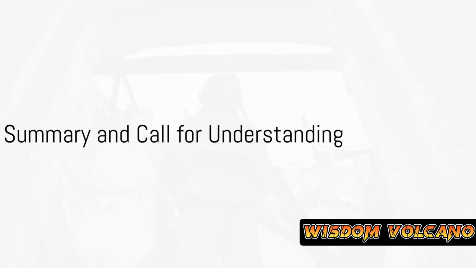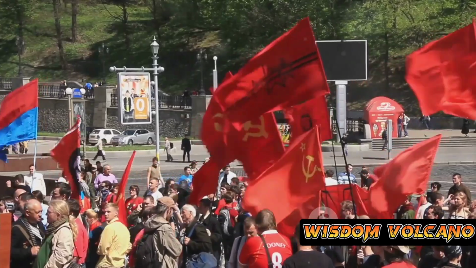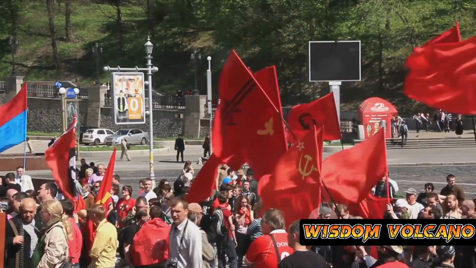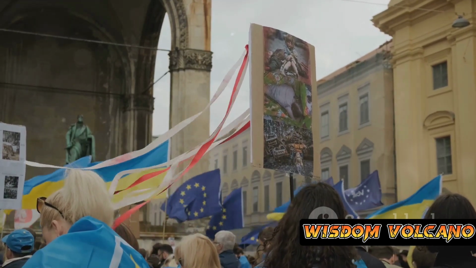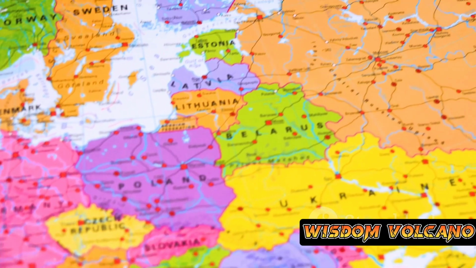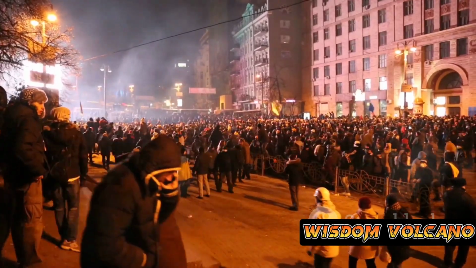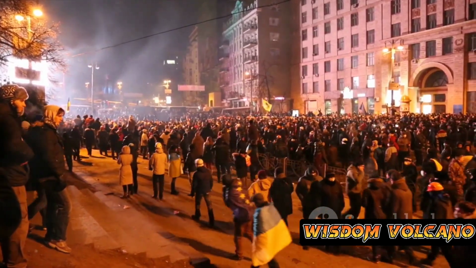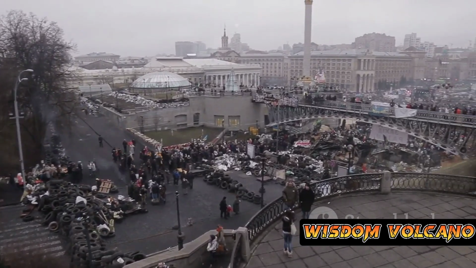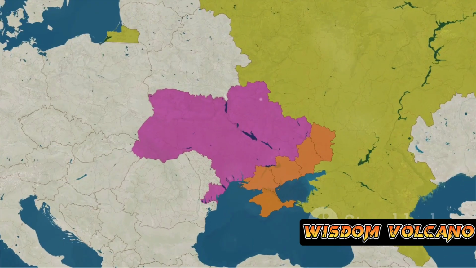Now, let's summarize the key points from this discussion. The Russian-Ukrainian conflict originated from the power struggles and identity crisis that followed the fall of the Soviet Union. The Orange Revolution in 2004 highlighted the Ukrainian people's desire for democracy, while the 2010 election of Viktor Yanukovych marked a shift towards Russian interests. The Euromaidan protests in 2013 and 2014, triggered by Yanukovych's decision to abandon an association agreement with the EU, led to the 2014 Ukrainian Revolution. The subsequent annexation of Crimea by Russia and the war in eastern Ukraine have further complicated the situation.